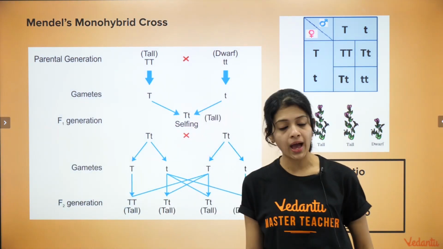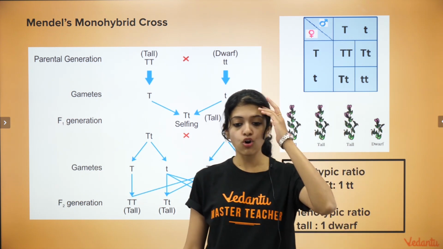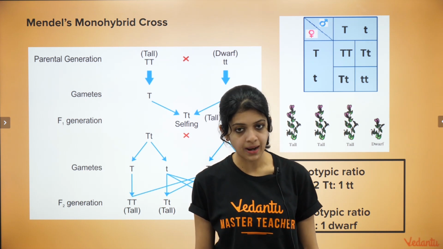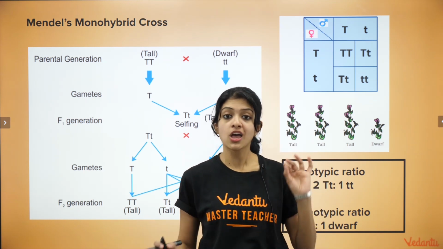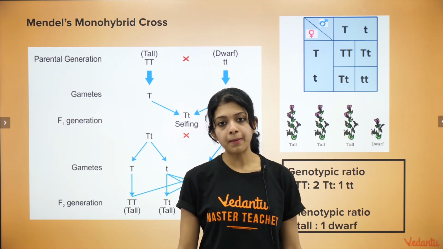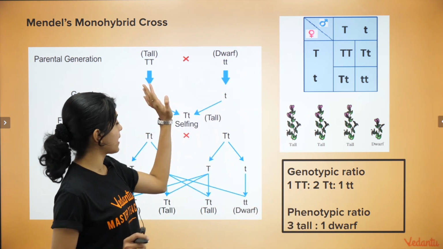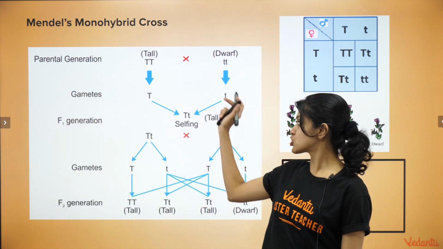A typical monohybrid cross, which Mendel did for 7 different characters of the pea plant. The example that we chose for our class yesterday was the character height. And remember, we considered tall plants, homozygous or purebred tall plants, and homozygous dwarf plants.